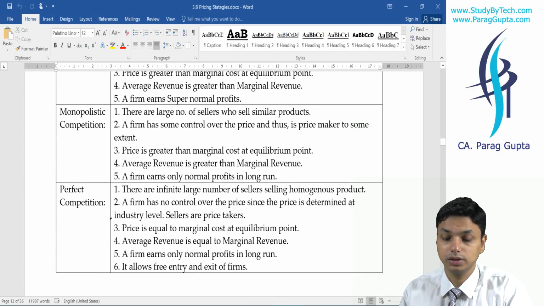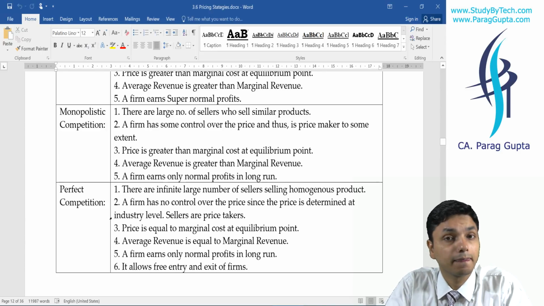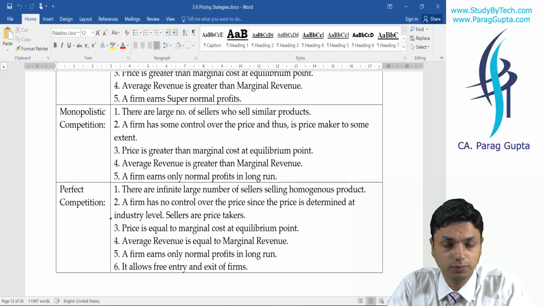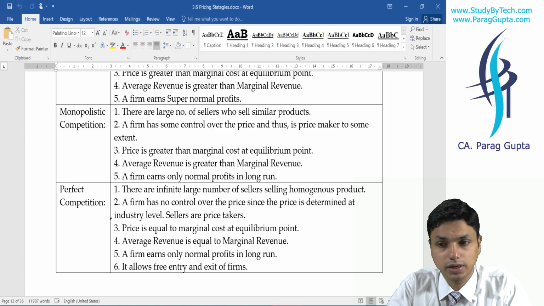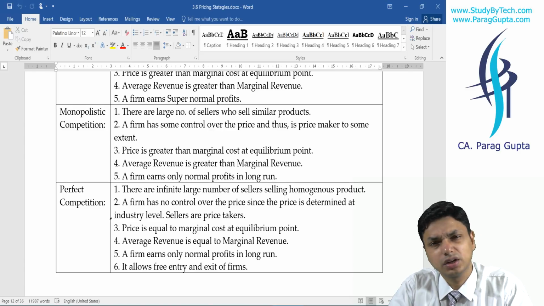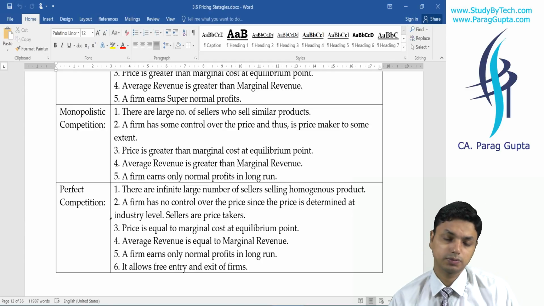Then comes monopolistic competition. There are a large number of competitors. For example, I told you the example of KFC, then Pizza Hut. There are several food chains, and there are a large number of sellers, but all of them monitor each other very carefully.